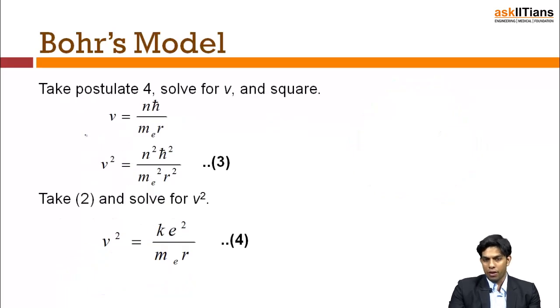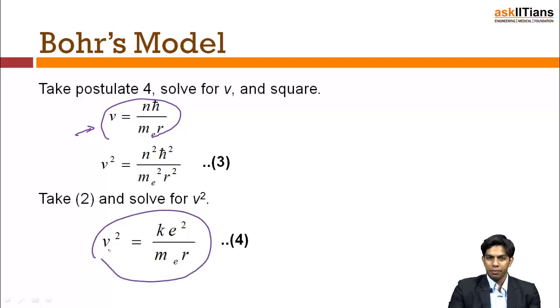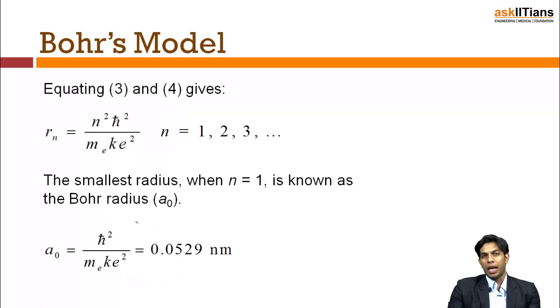Again, the velocity or the speed comes out to be n h cut by m e r. So again, through substitution, we can easily find out that v square is equal to ke square divided by m e r. Then again, through further substitutions and using a few of the earlier results, this is the radius of an orbit.